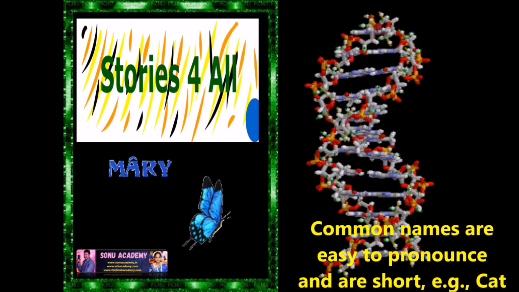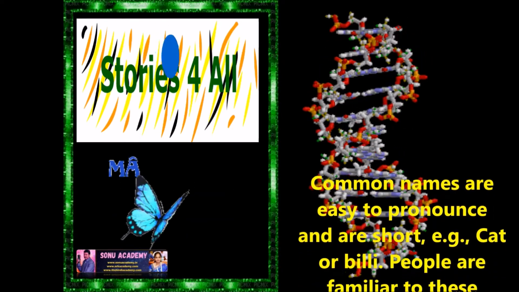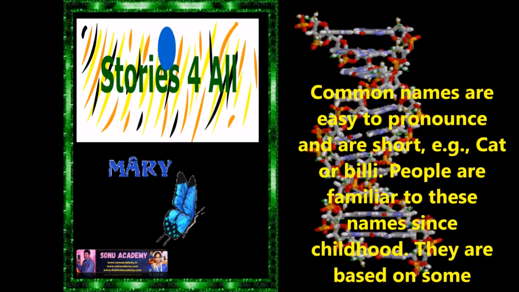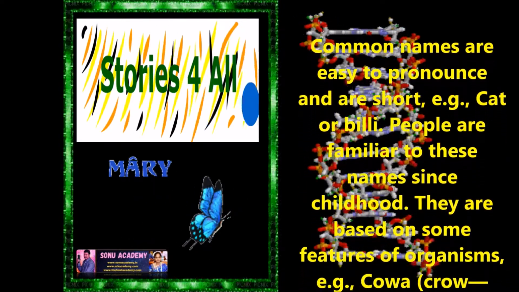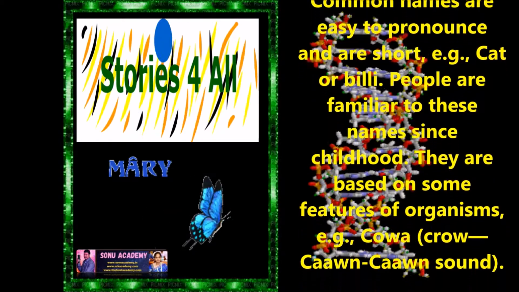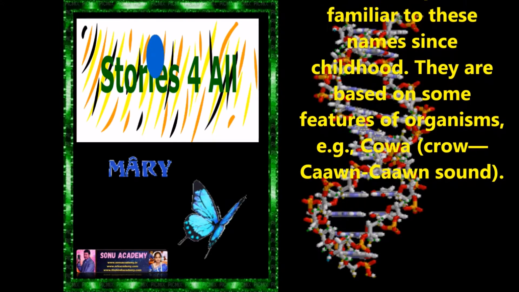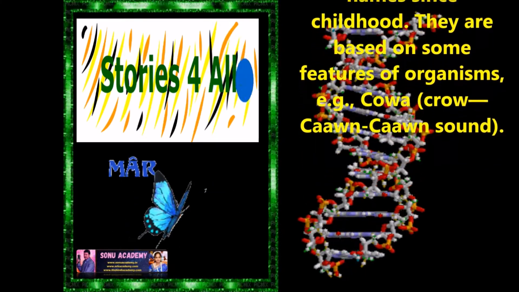Let us discuss the advantages of common names. The common names are easy to pronounce and are short. For example, cat or Billy. People are familiar with these names since childhood. These are based on some features of organisms. Cow, crow, and cuckoo sound like that.